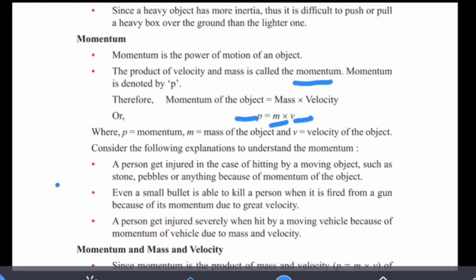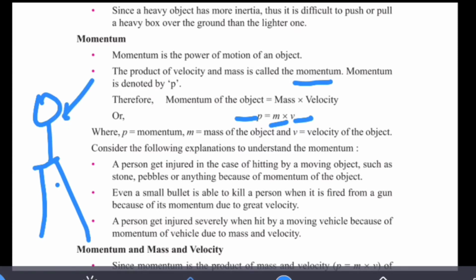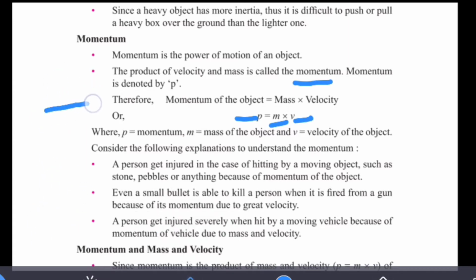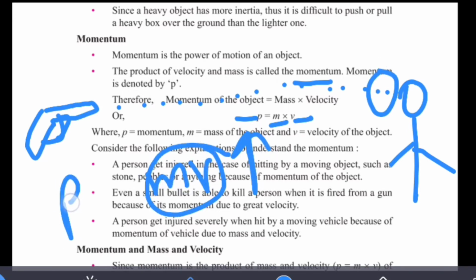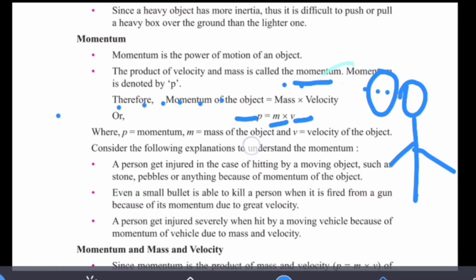Now for example, when a person is hit by a small stone or a pebble, if this stone or pebble is moving with a high speed, it will cause harm. Similarly, there is a small bullet which a person can fire from a gun. This small bullet has the tendency to kill any person. Now what is the reason behind it? Because this bullet is of very small size but its velocity is very high, so the product mv increases very much. That is, momentum is very high, due to which a person is killed when they come in contact with such a fire.